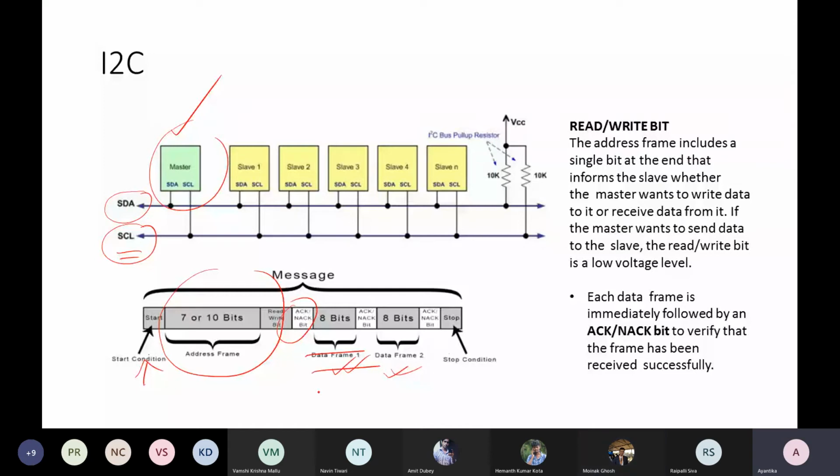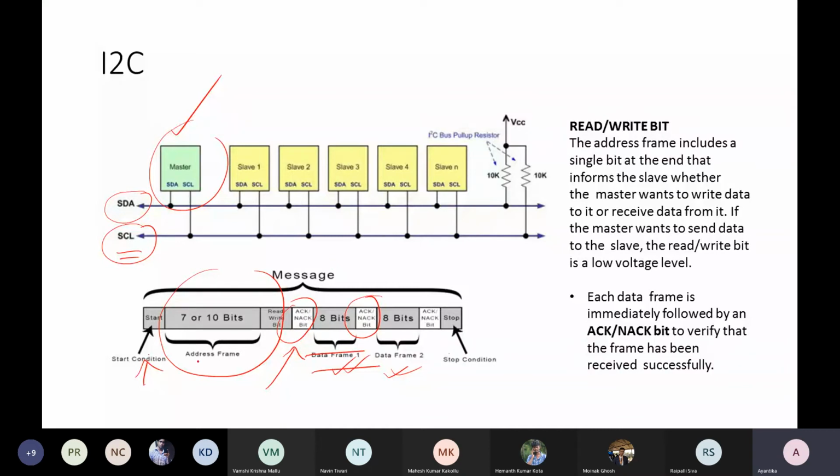Why is the acknowledgement between data frame 1 and data frame 2 required? Okay, you are talking about this one, right? This is the first acknowledgement that the receiver sends, acknowledging, I'm ready for the data transmission.